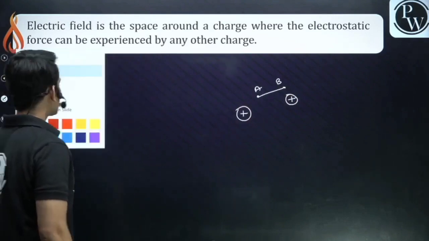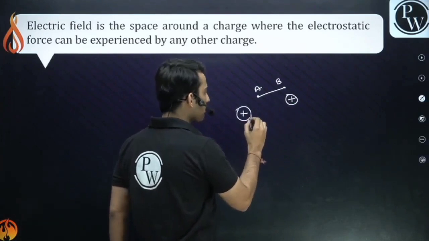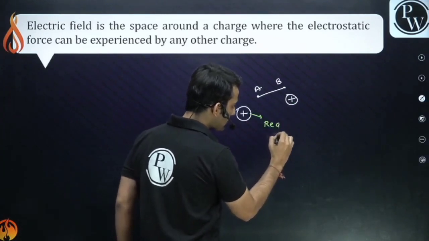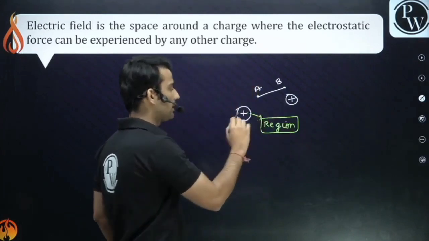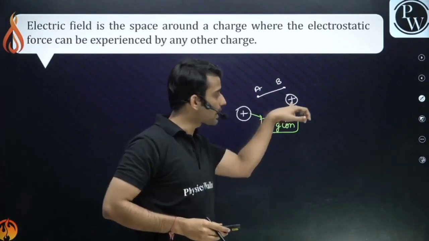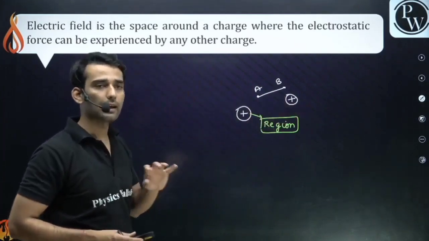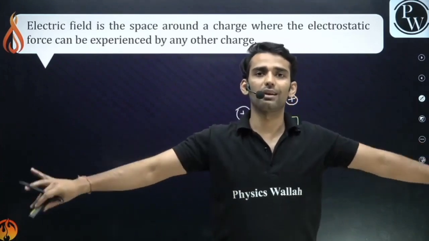See, this charge will experience some force due to this charge, because this charge has a certain region around it, under which another charge can experience some force. Like, suppose I am a positive charge and I have a certain region around me.